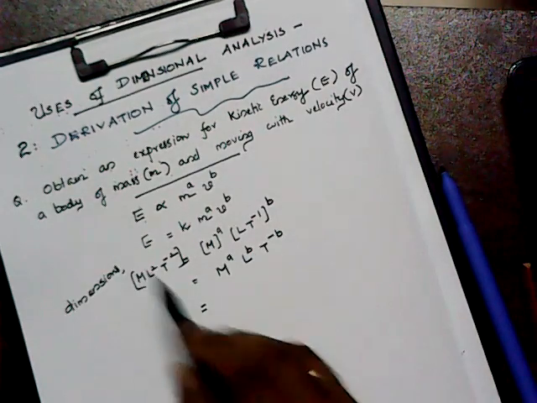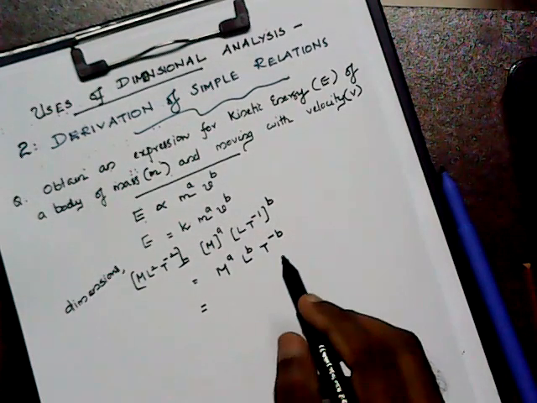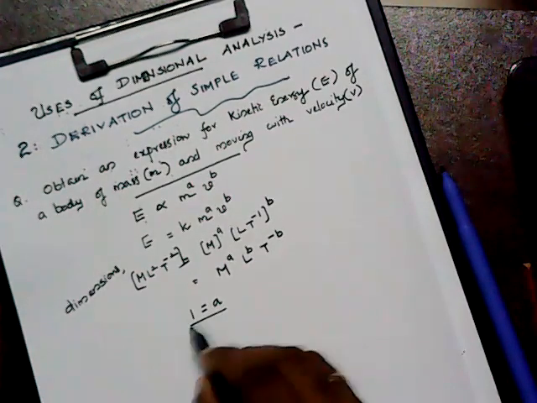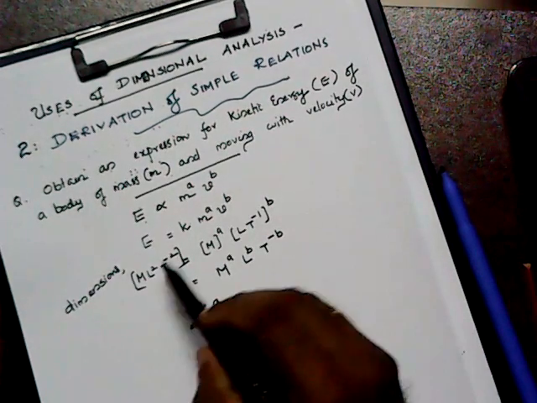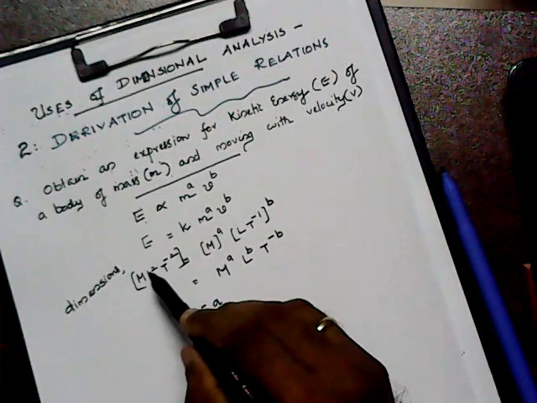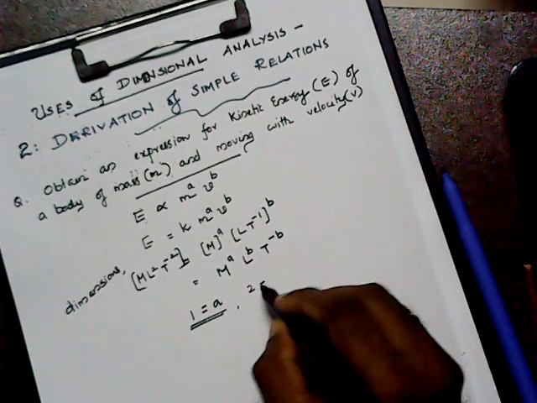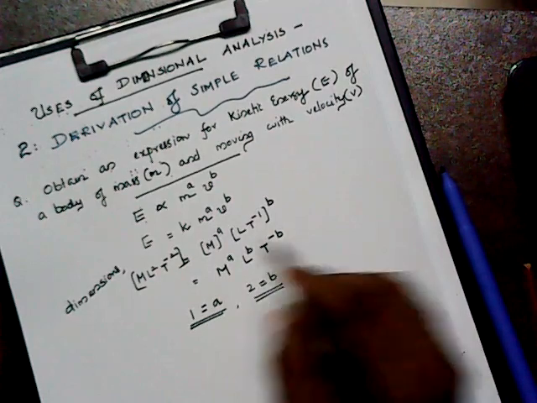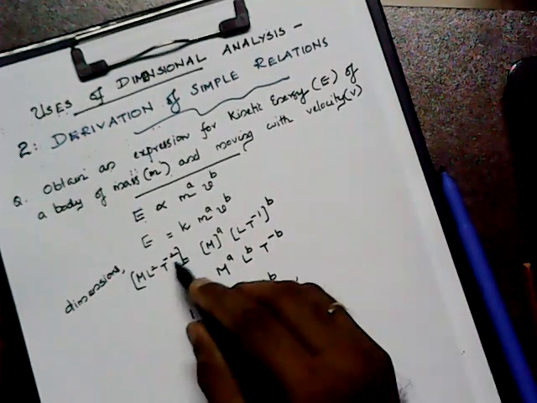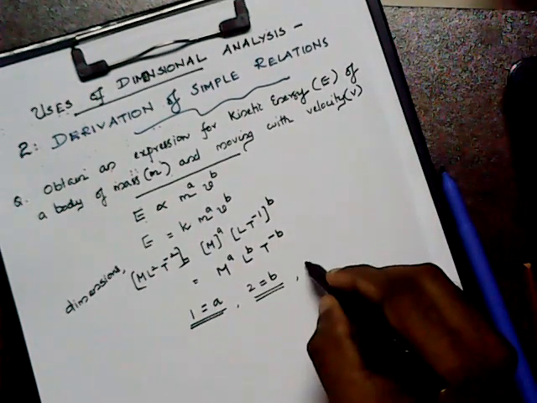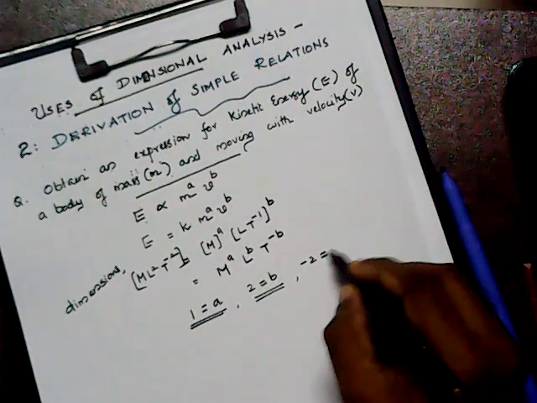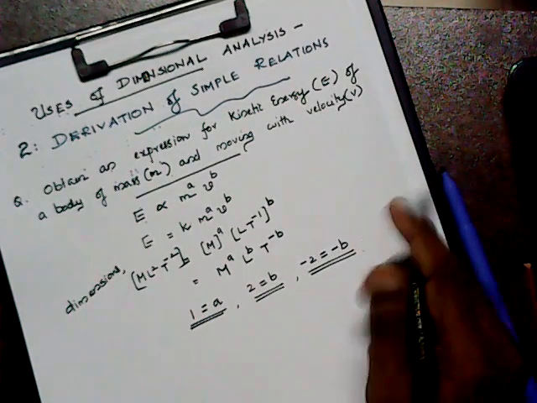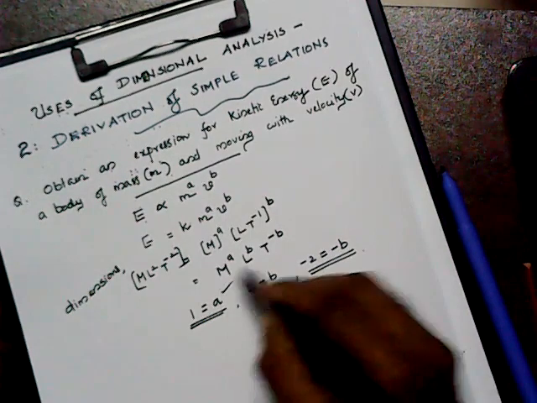Here the M got the power of 1, here M got the power of a. So we can say that 1 should equal a. So that is the first very important concept. Second one, you just compare the powers of L. So it is given as 2 is equal to b. And here again, the power of T is minus 2, equal to minus b. So we can say that 2 equal to b. So we get the values for a and b.